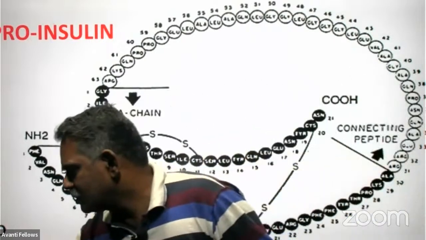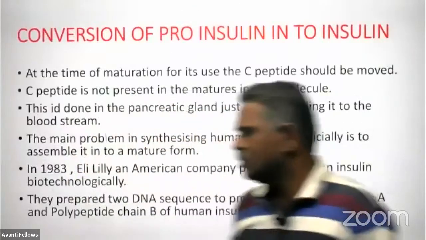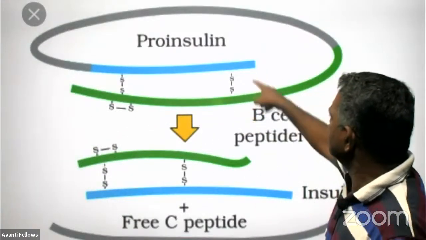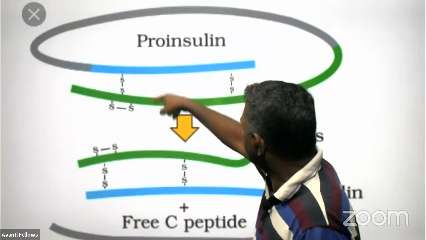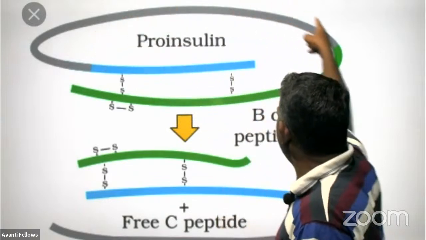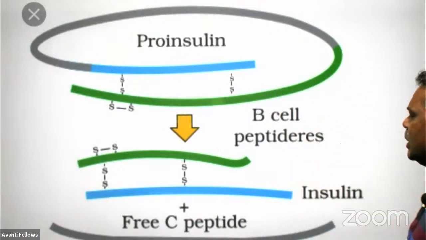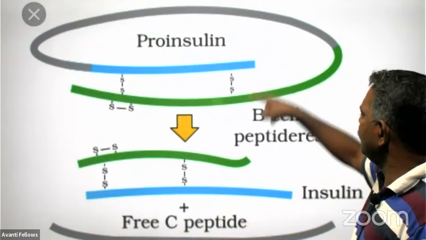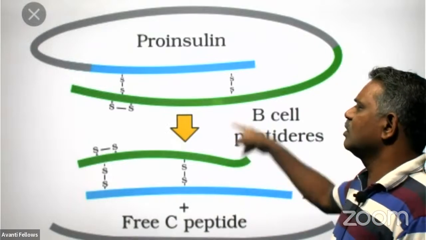And here we will see the human functional insulin, and this is the proinsulin only. And the same thing you can see here. This is the proinsulin. This is the A peptide and B peptide, and A is smaller than the B and they connect to each other here with the two disulfide bonds. And this is the A polypeptide connected to the B polypeptide with a C-shaped polypeptide chain. And it is called proinsulin. Whenever this C peptide is removed, this proinsulin will be converted into what? A functional insulin. This is only able to reduce the level of glucose in our blood.